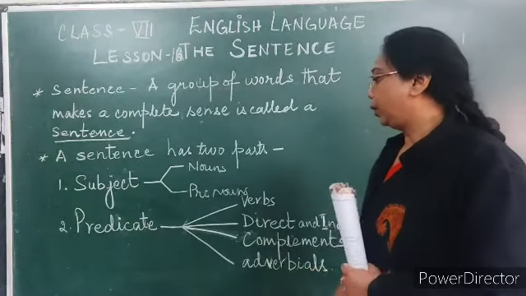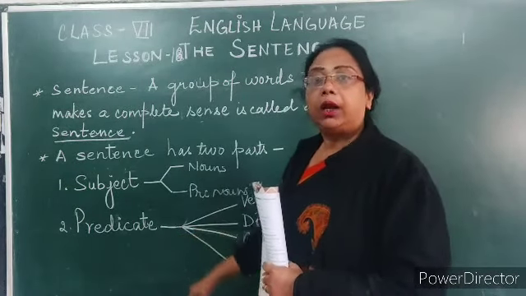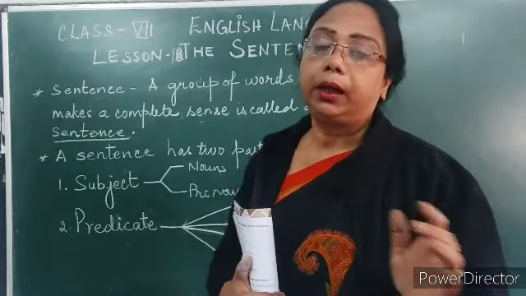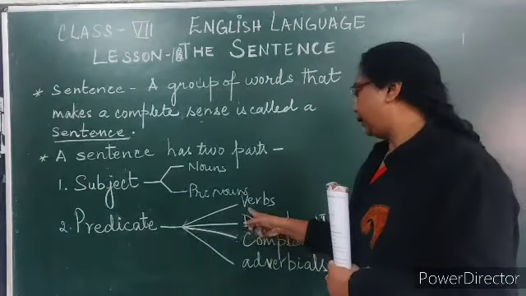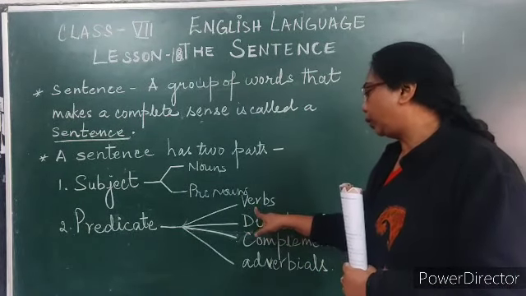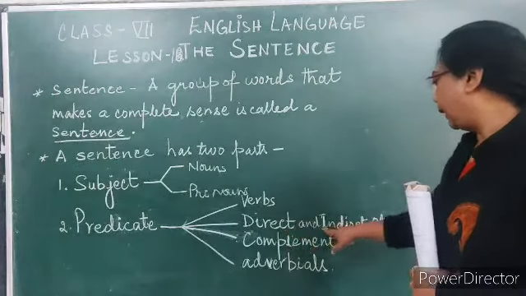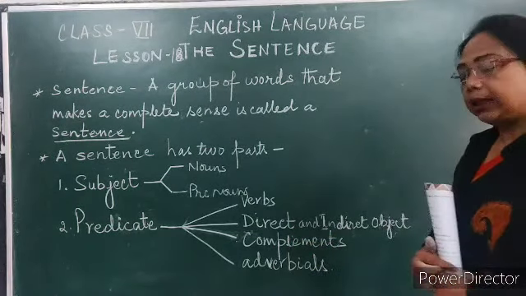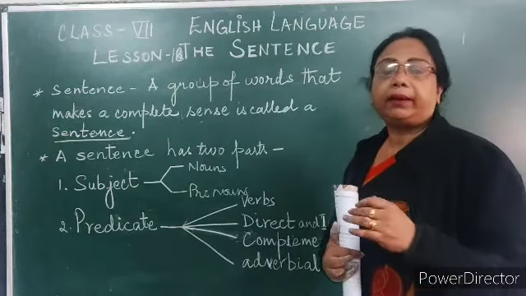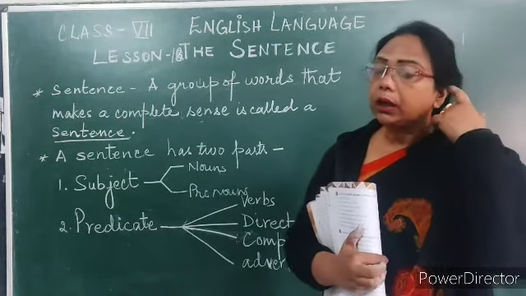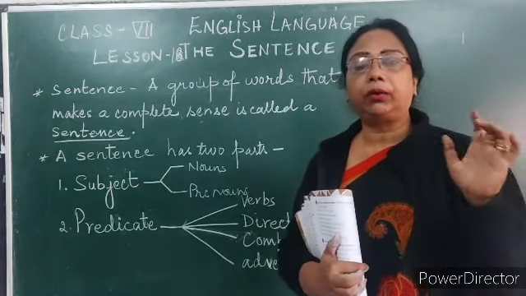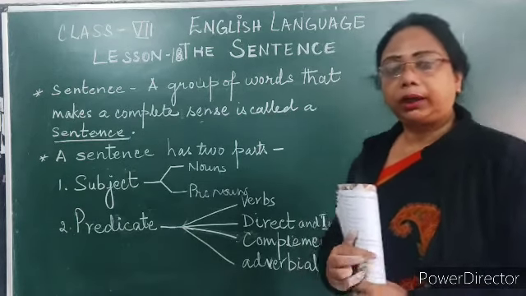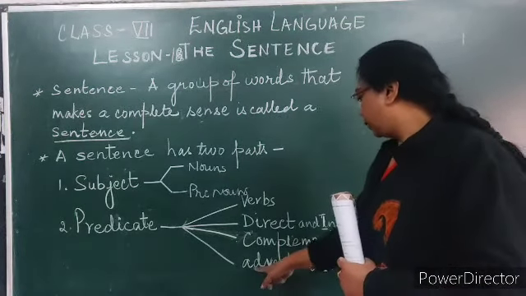Remember that. Now, the next part is the predicate. Predicate is generally the rest of the sentence, right? So what does it include? It includes the verb. It also includes direct and indirect objects. It also includes complements, like if I say Tamanna is looking very beautiful, then looking very beautiful is a complement, right?